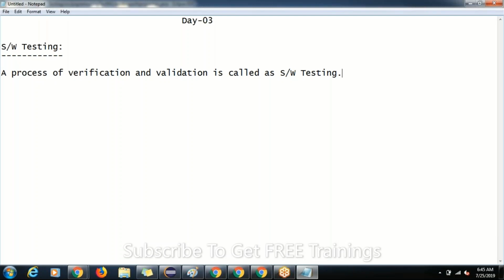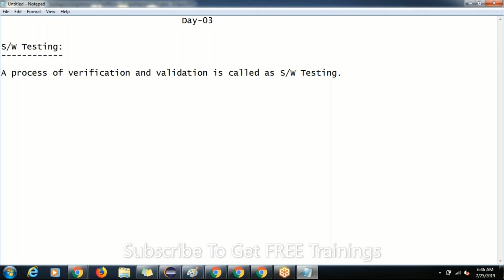After completion of my exam, I go to each and every page, check each and every line, and check all my answers. That means I'm verifying all my answers.